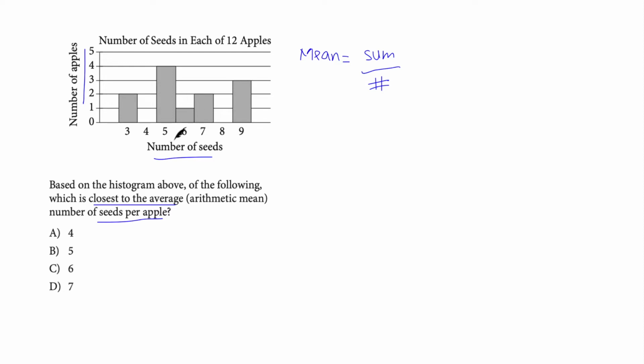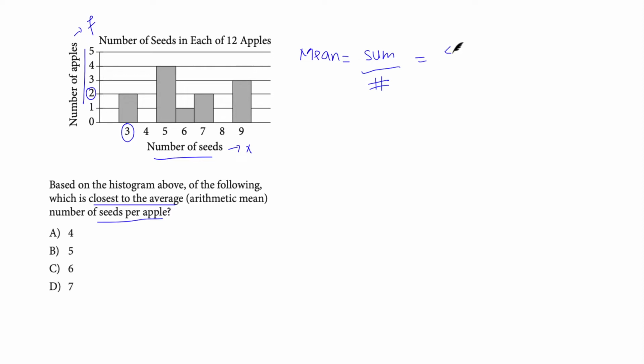So on the graph, the horizontal axis is the number of seeds per apple, and the height of each bar is the number of apples with the corresponding number of seeds. For example, the first bar on the left, this one, indicates that 2 apples have 3 seeds. So this is your x and this is our frequency. Now it is simple. So this is the first thing you need to identify.